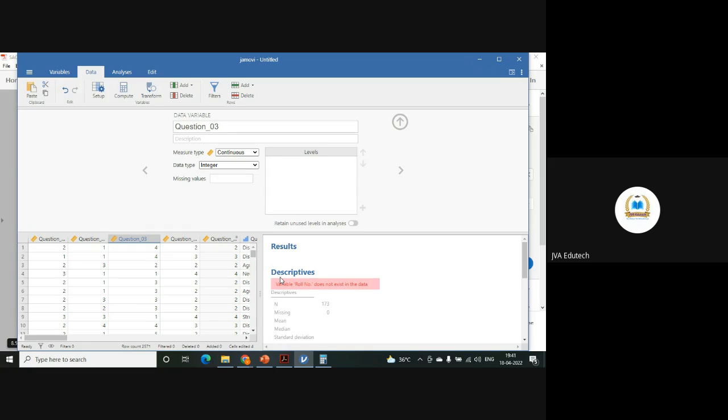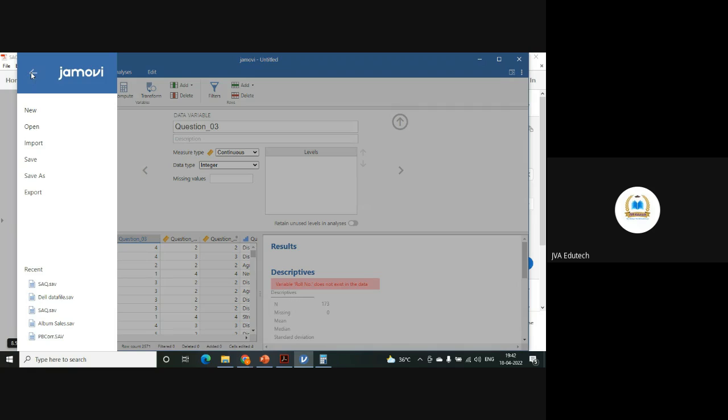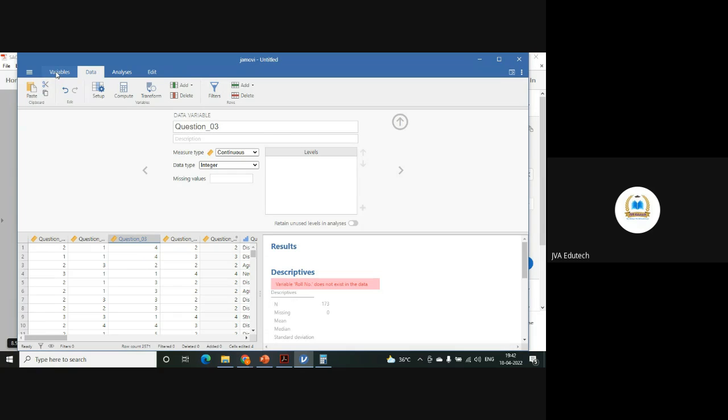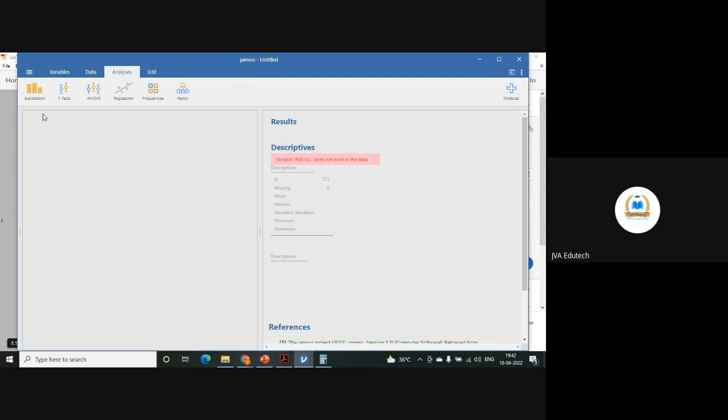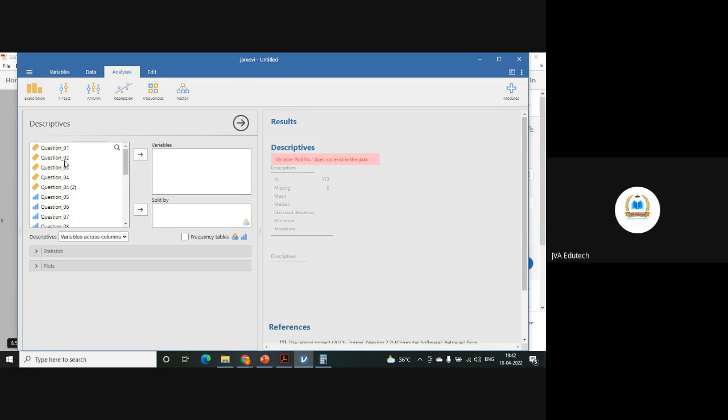If I ask you to identify which of the values is missing, then again it is a problem that you will scroll through all the responses. Now this is having 2,571 responses. You cannot scroll through all. So you can use the descriptives over here. In the analysis, go to the exploration and descriptives. And here select your question.